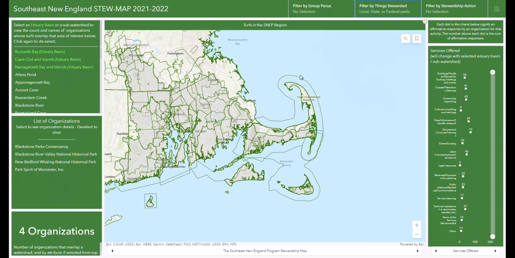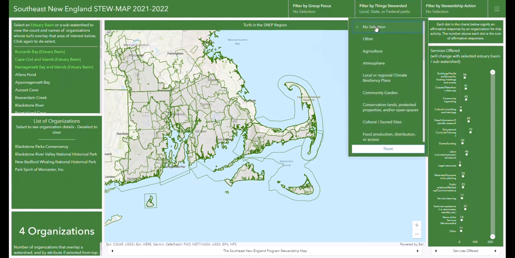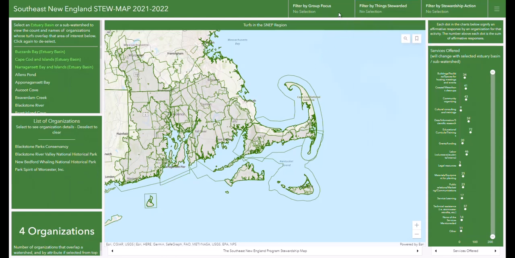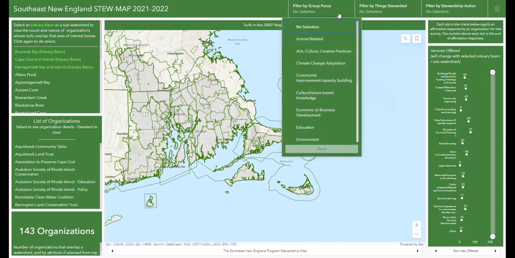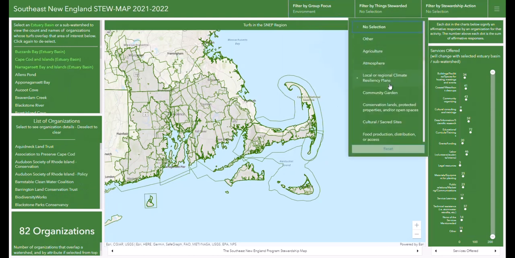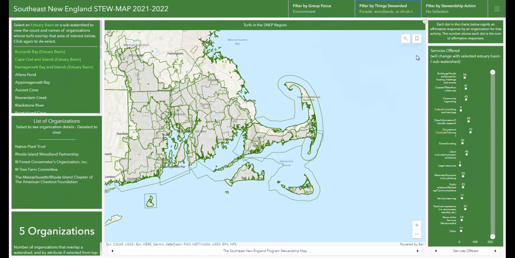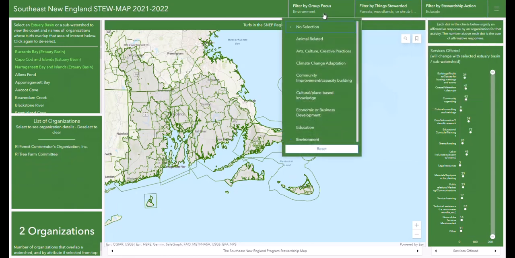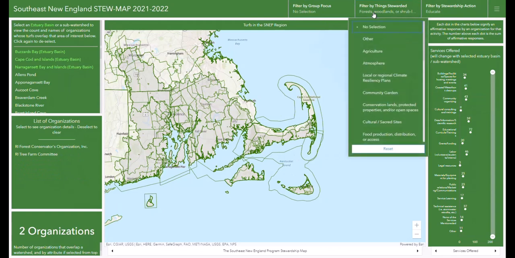You can combine choices from one, two, or all three of these drop-down menus. For example, there are 2 organizations whose group focus is environment, whose things stewarded are forest, woodlands, or shrublands, and whose action is to educate. Set each of these back to no selection to remove the filters.